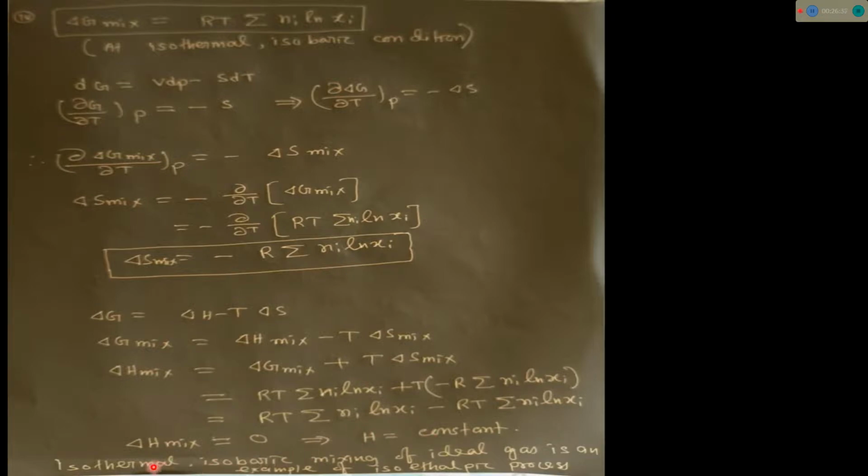So we can say that isothermal isobaric mixing of ideal gas is an example of isoenthalpic process. H means enthalpy, H constant means isoenthalpic process. Like we say isothermal means dT 0 or T constant, isobaric means dP 0, P constant. Likewise del H mix 0 means H constant.